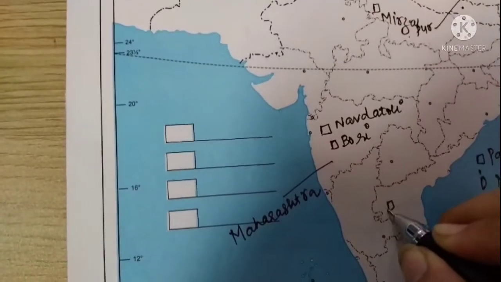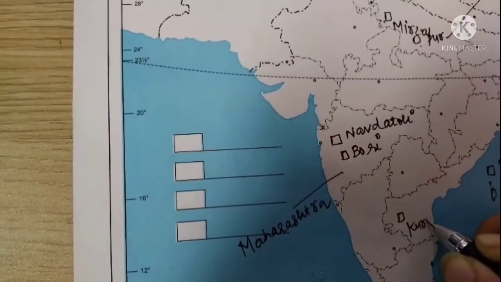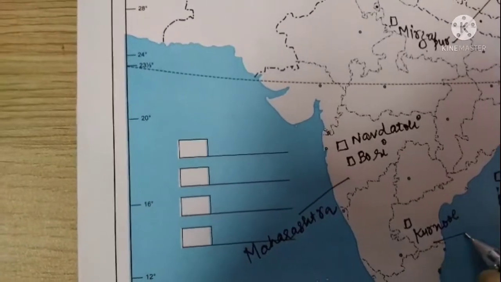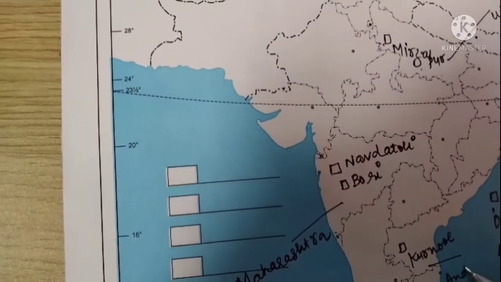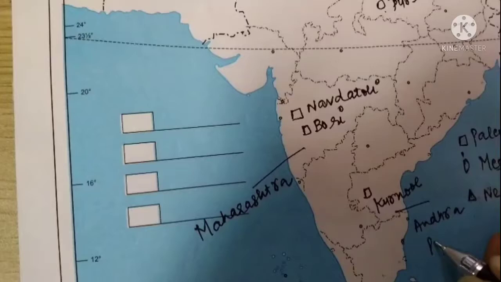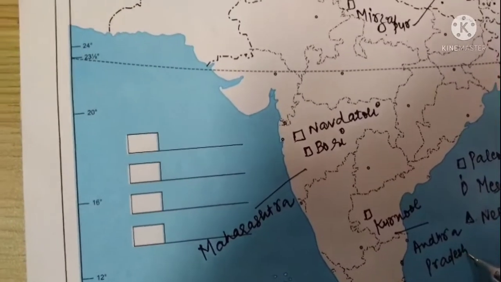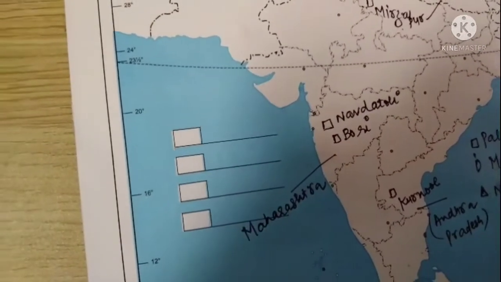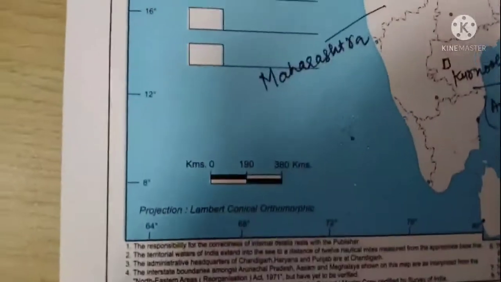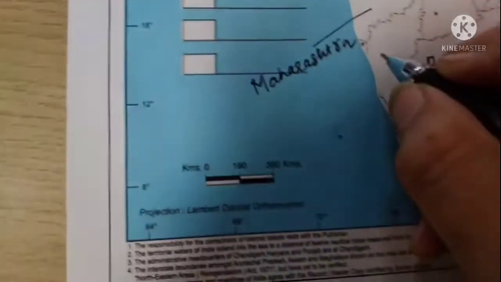Then the other place is Kurnool, which is located in Andhra Pradesh. I am using the symbol, and the name is Kurnool. Then the next is Hunsgi, which is in Karnataka. Where is our Karnataka? Here is our Karnataka.